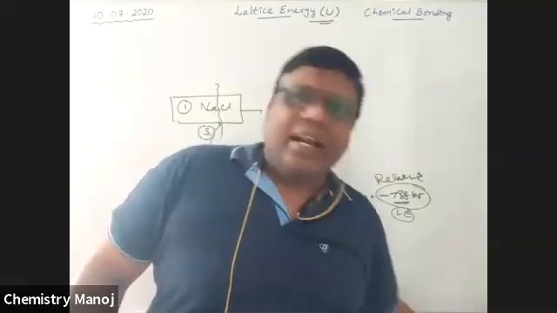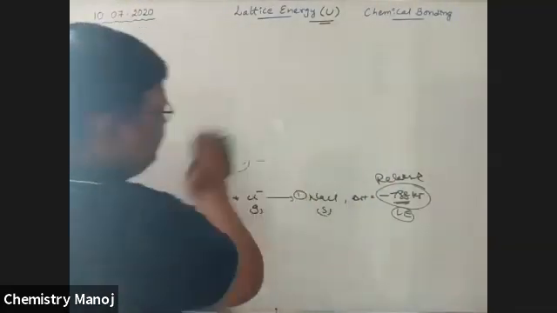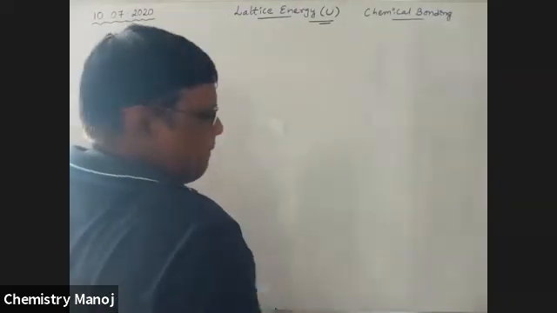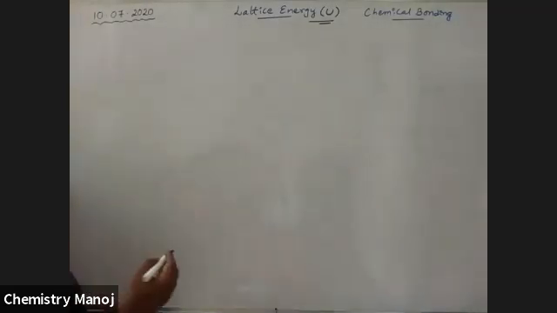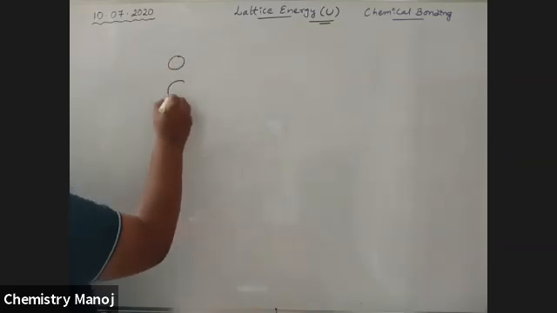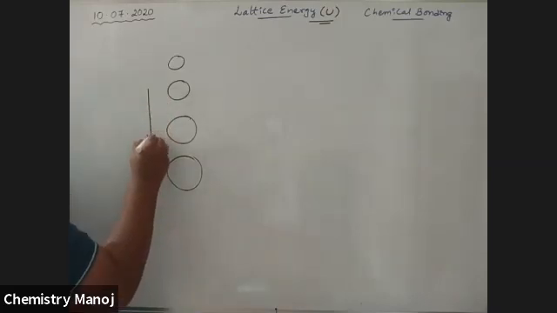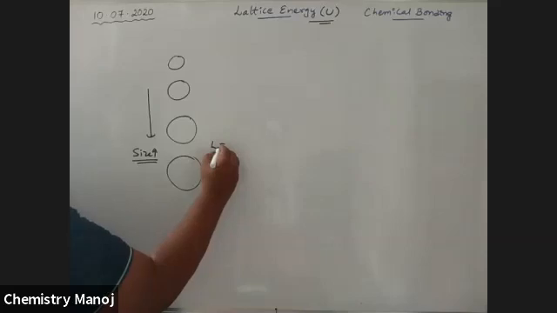Okay, so this is lattice energy. Now, lattice energy from top to bottom in a group: is it increased or decreased? In a group from top to bottom, atom size gradually increases. Size increases, so what happens to lattice energy?